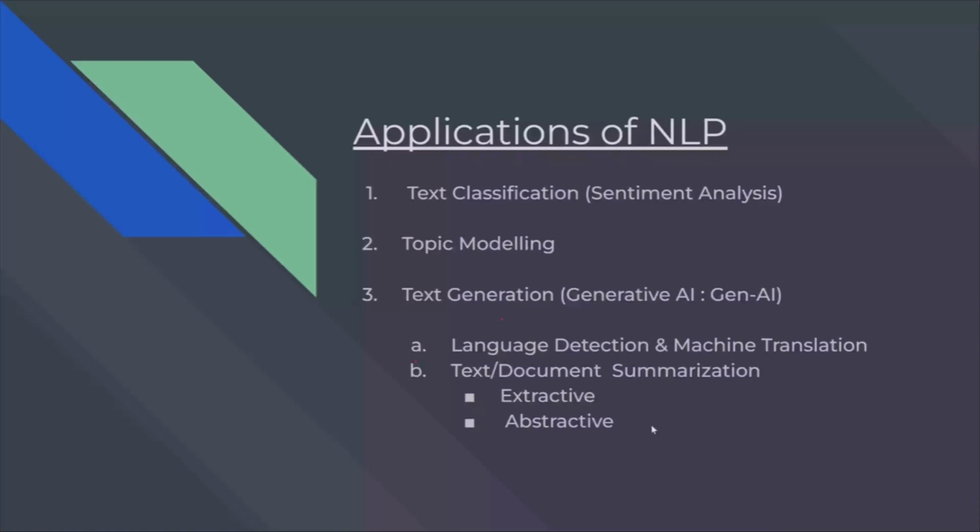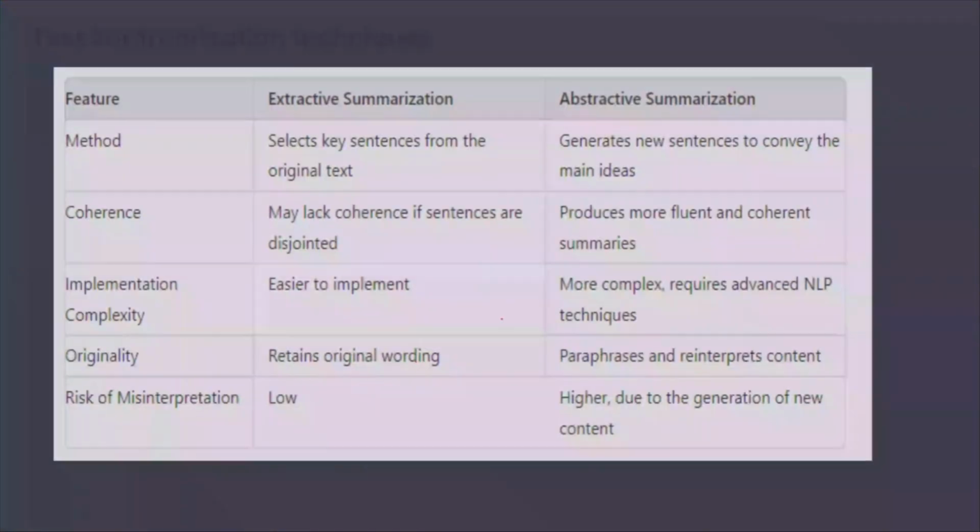The next one is text or document summarization. This was already discussed in the first session taken by Balaji, and these are the differences. One is extractive summarization, the other is abstractive summarization. In extractive, what happens is, imagine we have a PDF document, a 50-page report.